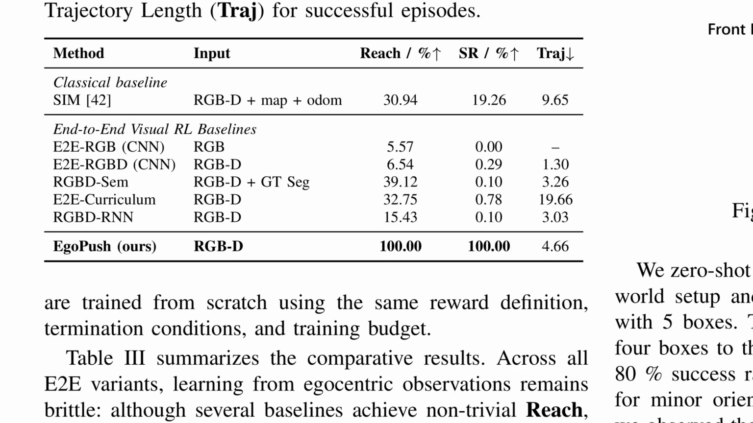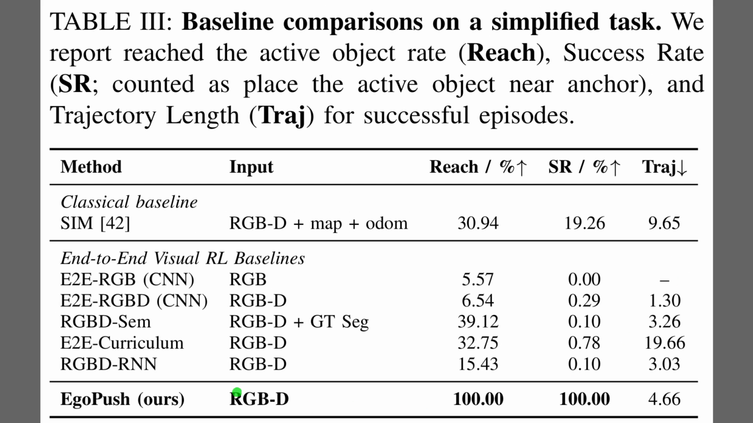Now, Table 3 compares EgoPush against standard baselines on a simplified version of the task. The classical approach, labeled Sim in the top section, manages about a 19% success rate, but it struggles because position errors accumulate over time. The middle section lists various end-to-end reinforcement learning methods, including those with depth and memory. Surprisingly, their success rates collapse to near 0%, confirming that standard RL simply cannot handle the partial visibility involved.